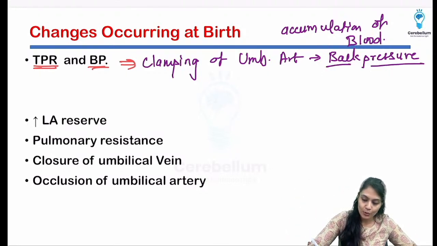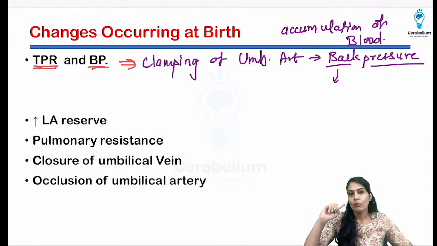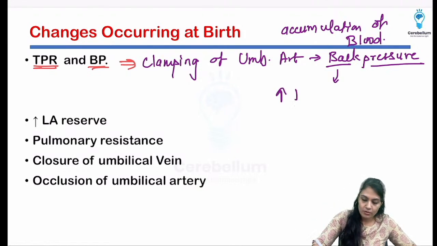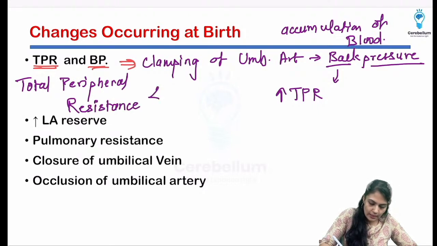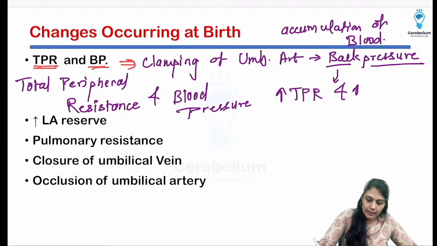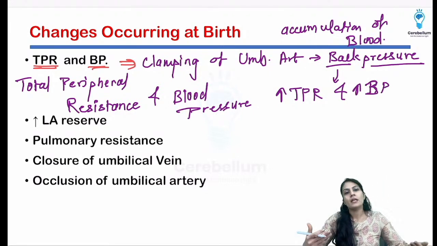So the back pressure is going to be there, and that's why the total peripheral resistance and the BP are going to increase. TPR is total peripheral resistance and the blood pressure. Blood pressure is going to increase. The BP will increase, isn't it? The BP is going to rise.